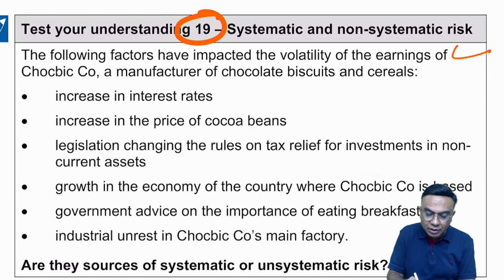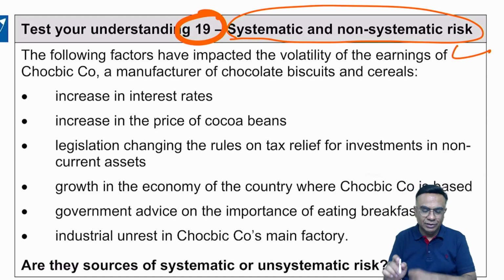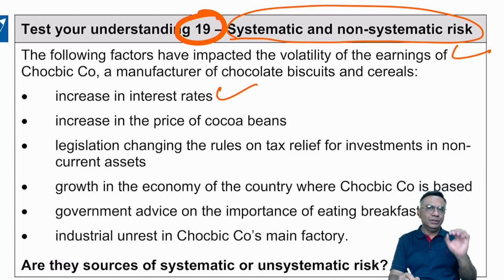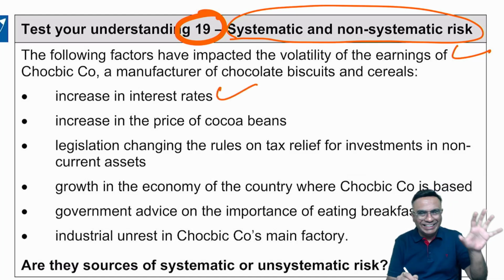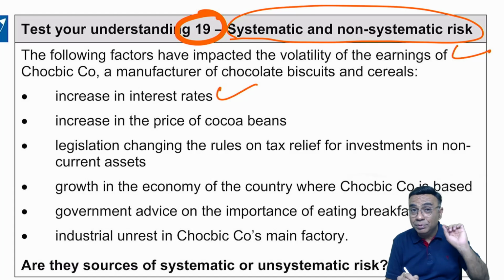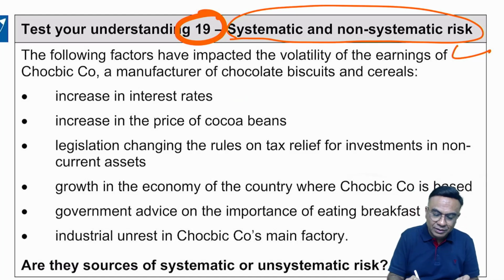We have to identify whether the risks are systematic or unsystematic. Okay, number one, increase in the interest rate. Now this is going to affect the entire economy. This is not company specific, it is a general risk. So this has to be systematic risk.